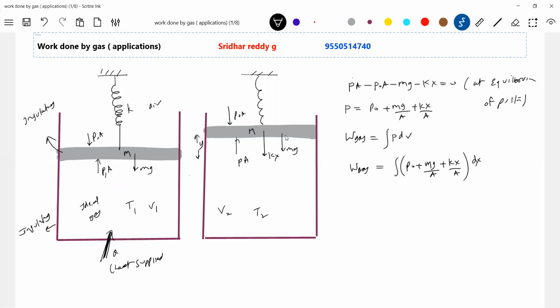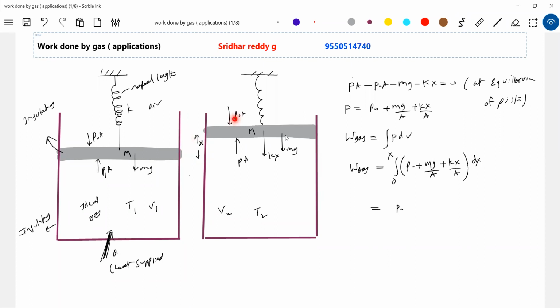Let it get displaced. Let me take y only, because it's at natural length, let's assume. So the work done will be the integral of P naught from 0 to x. Let the piston undergo a displacement of x. You can see the piston got shifted up by x.